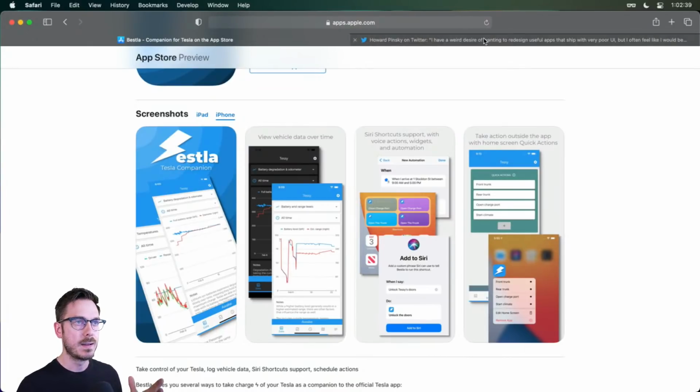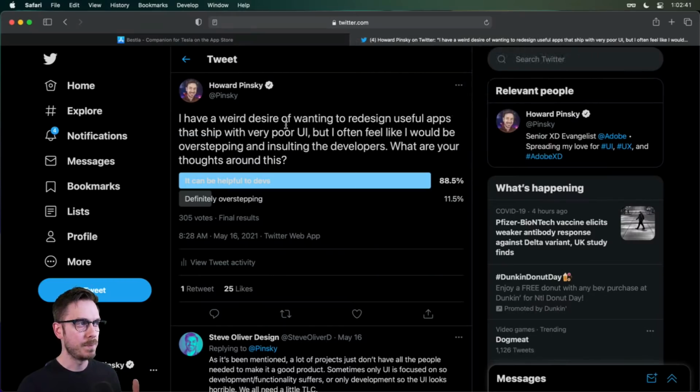All right. And last week or the week before, I posted out this tweet that I often have a desire of wanting to redesign apps that are very well developed, but could use a little bit of polish on the UI side. And I'm not talking about very large corporation applications. I don't care about those very large corporations. They have the resources to redesign their app. By the way, Vanguard, if anyone from Vanguard is watching, please, you're a multi-billion-dollar company. Your app needs help, but I'm not redesigning your app. I like helping out smaller developers, like the one who developed this Bestla app.